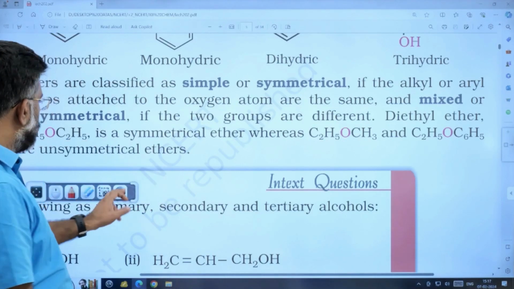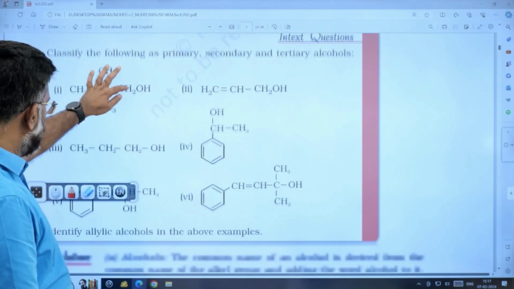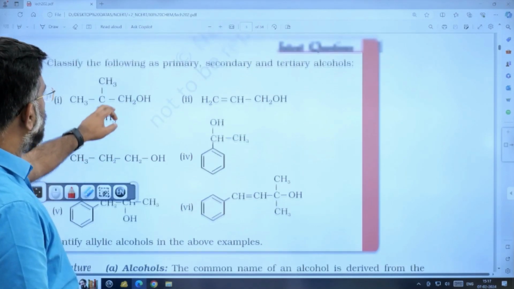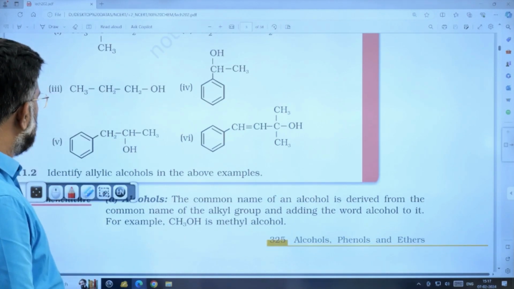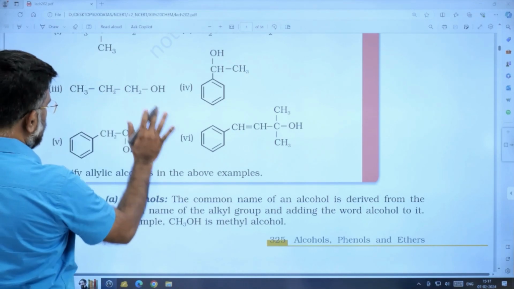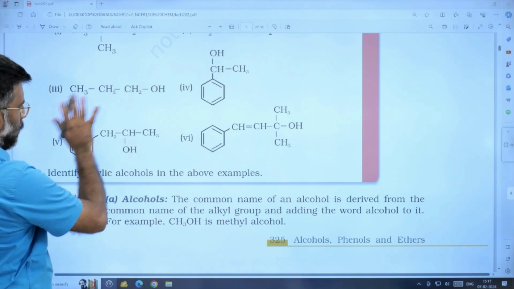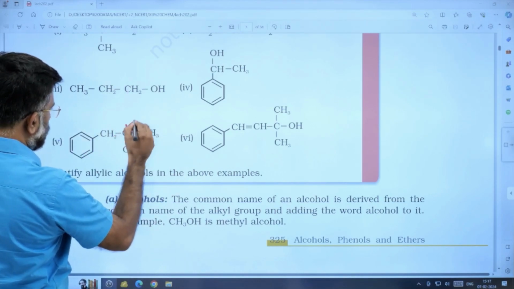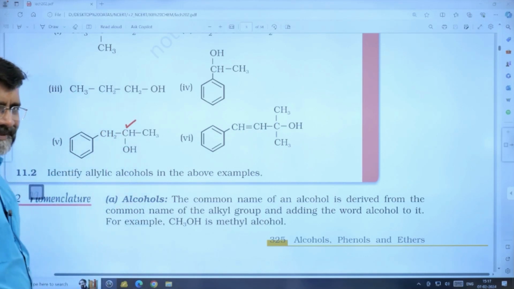Try to go through the IUPAC names and all for the given molecules. And they are asking, so try to figure out all these possible ones. For example, asking what kind of molecule this is. Is it primary, secondary, tertiary? We can simply understand it is CHOH and it is secondary in nature.